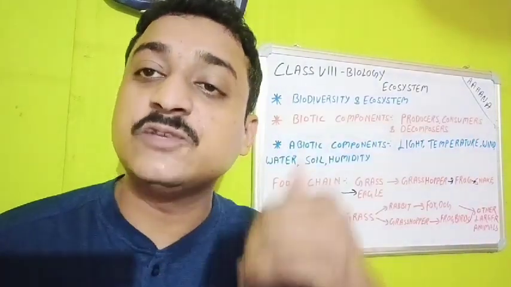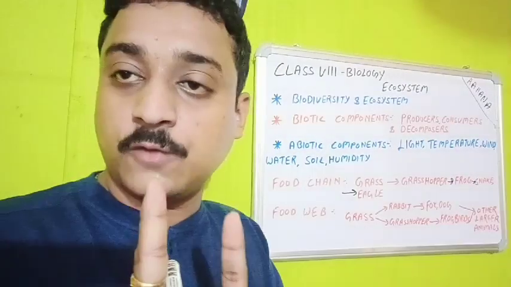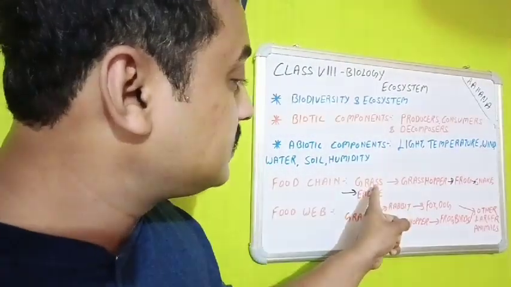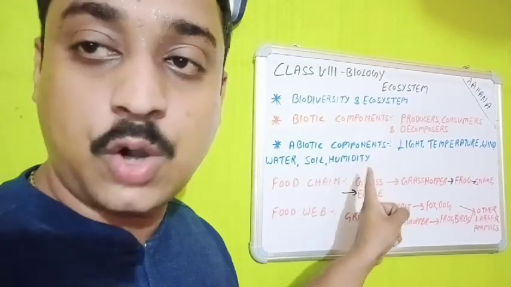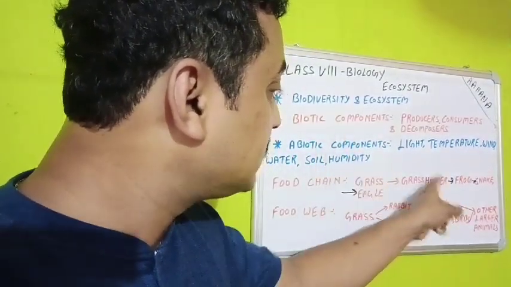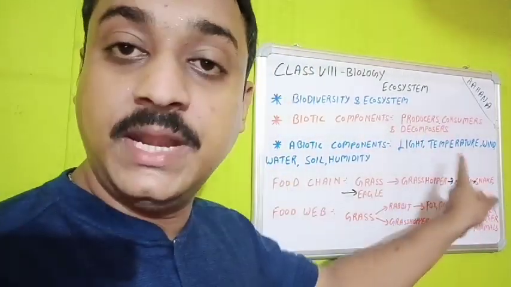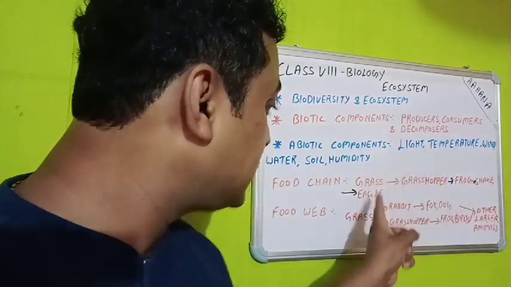Predator means one who is feeding upon the other organism. Now, the grass is there. Grass is an autotroph. Again here the ecosystem is starting with the grass because it's an autotroph, making its own food. To eat that grass, grasshopper is coming. To eat that grasshopper, frog is coming. To eat that frog, snake is coming. To eat that snake, eagle is coming.